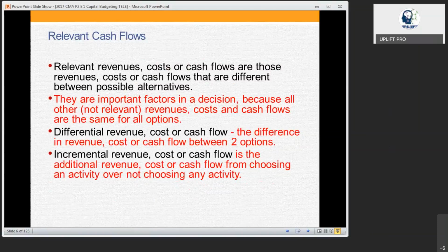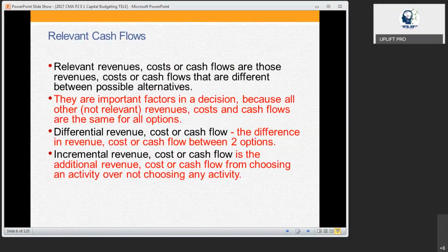The outflow is your cost: whatever material you use, whatever utility you use, whatever salary you pay, and whatever other overhead expenses you incur. Those become cost or cash outflows. So we consider the relevant revenue and the cash outflows, and then we can find out the net cash flow generated from that project very easily.